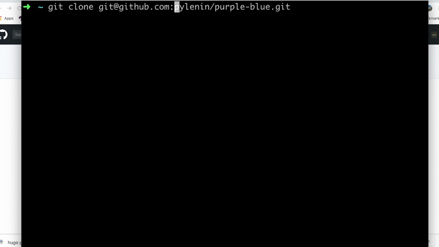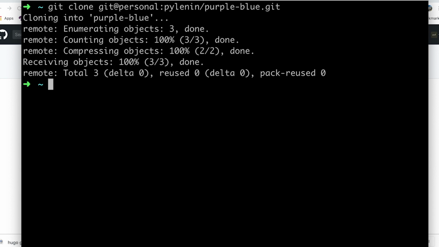Now I'm going to do something that you don't have to do. Basically, I'm maintaining or managing multiple GitHub accounts on my laptop. So I've changed the configuration so that basically by using such keywords, I can basically target the relevant GitHub accounts. You don't have to do this, all right? So let's go ahead and git clone this. Okay, and then we have to go inside this folder, right? Let's go inside the folder.